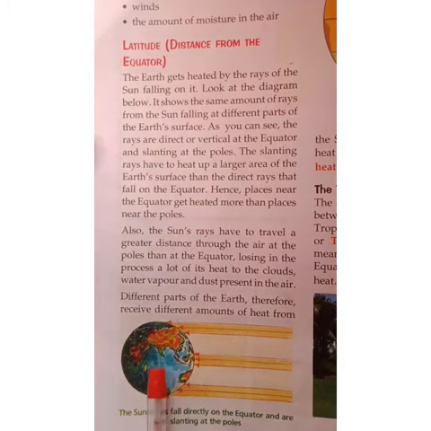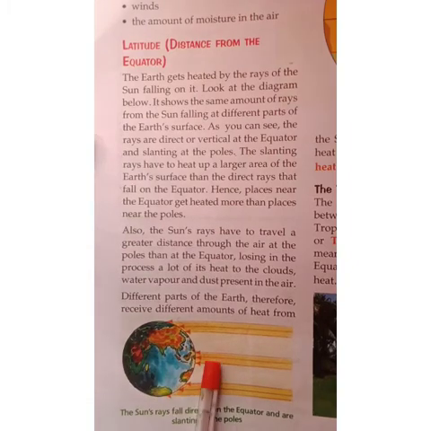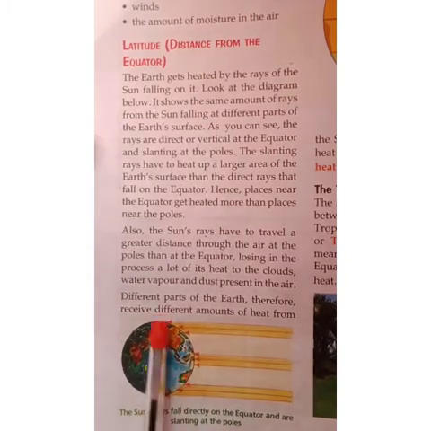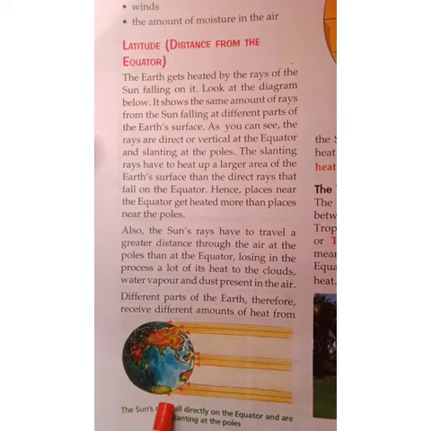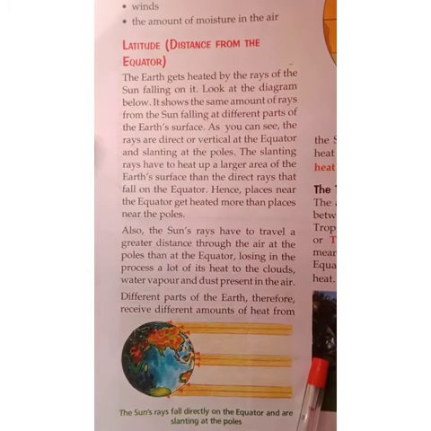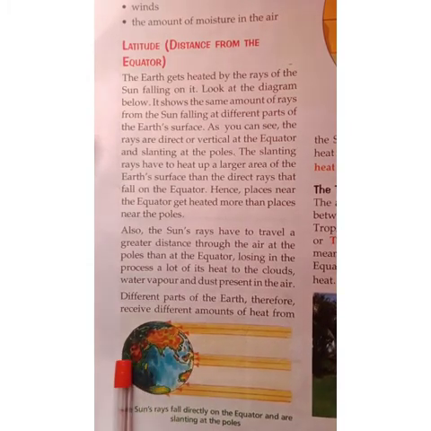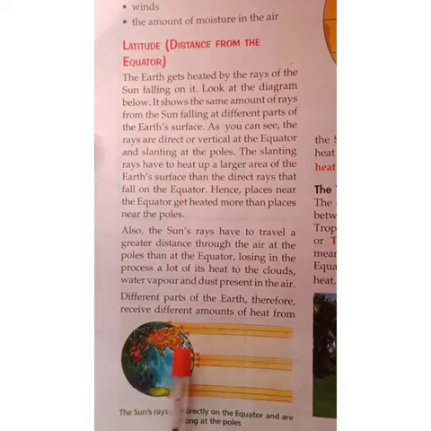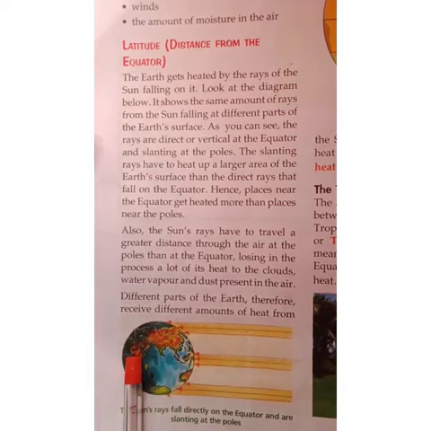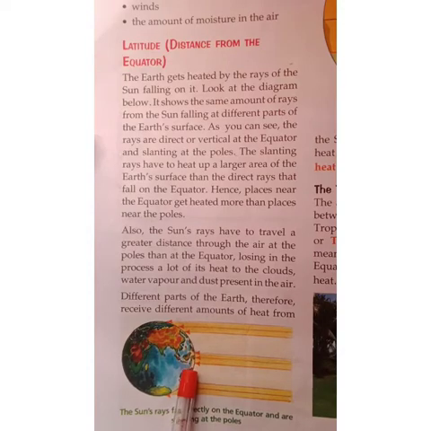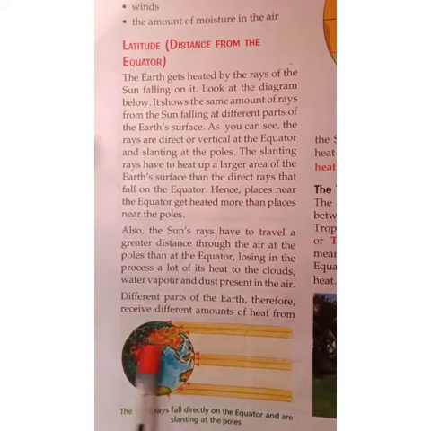Hence, the places near the equator get heated more than the places near the poles. When the sun rays fall directly on the equator, the places near the equator get more sunlight and are more heated.